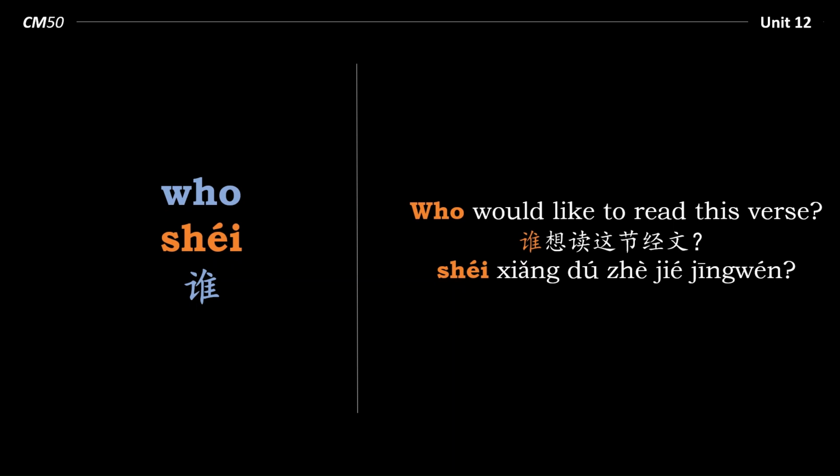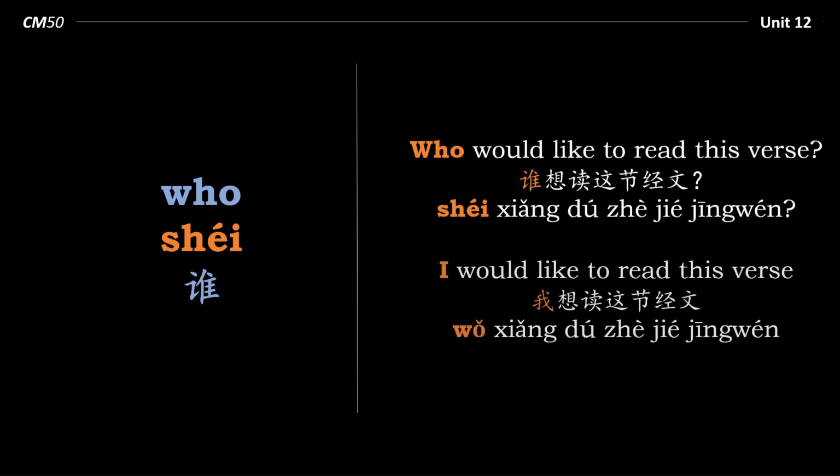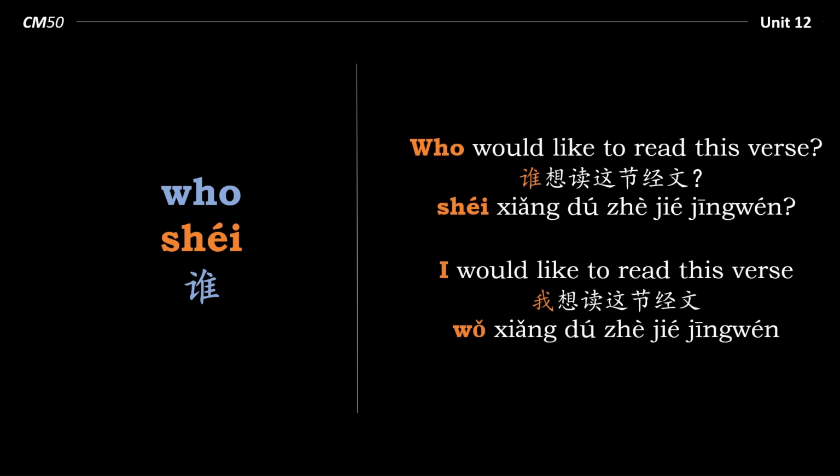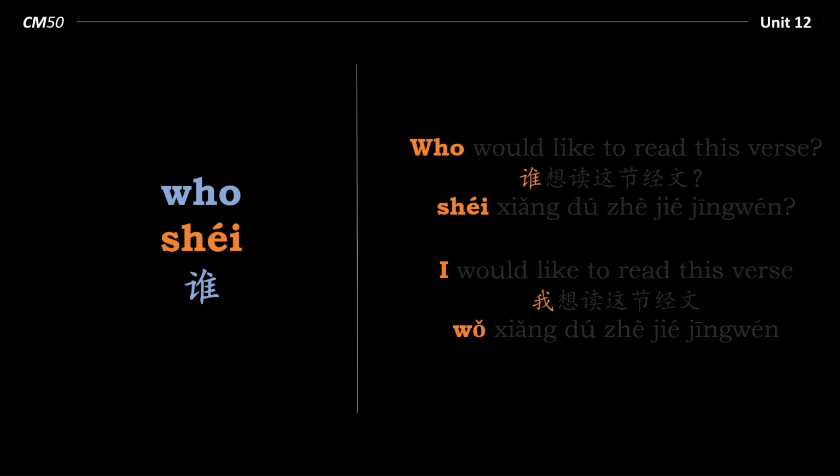Now, how could we answer this question? I would like to read this scripture. 我想读这节经文. And it's interesting that in the English, the question word is at the beginning, who, and the answer is at the beginning, I. Same with the Chinese, question word at the beginning, 谁, and the answer word is also at the beginning, 我.